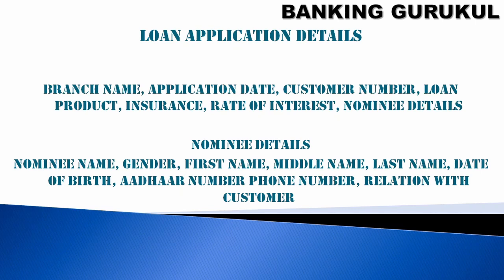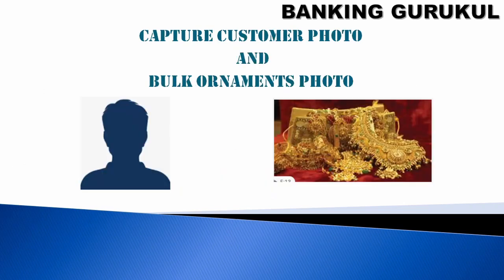Then insurance, rate of interest, and nominee details. Nominee details include nominee name, gender, first name, middle name, last name, date of birth, Aadhaar number, phone number, and relation with the customer. These will be captured during nomination. Then we capture the customer photo and the bulk ornament photo. If the customer is giving more than one ornament item, then we capture the bulk ornaments photo.